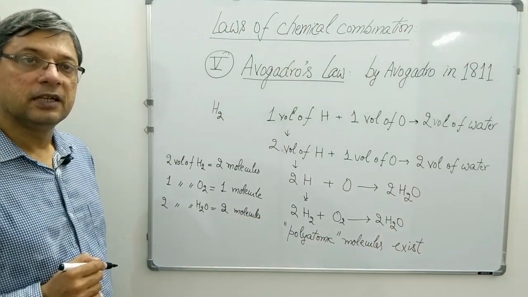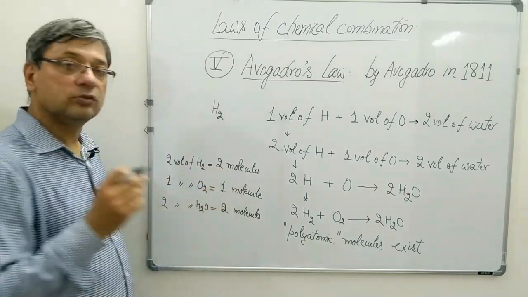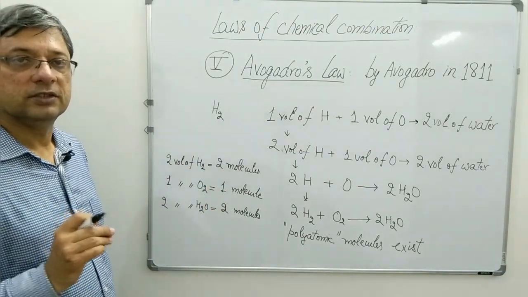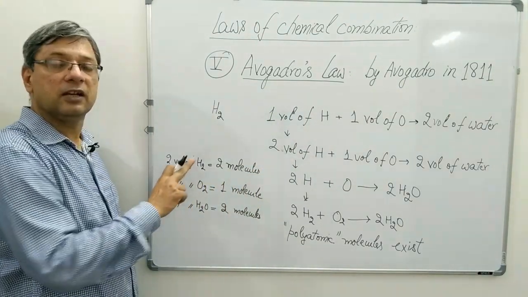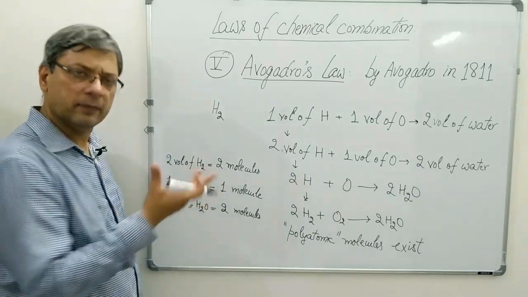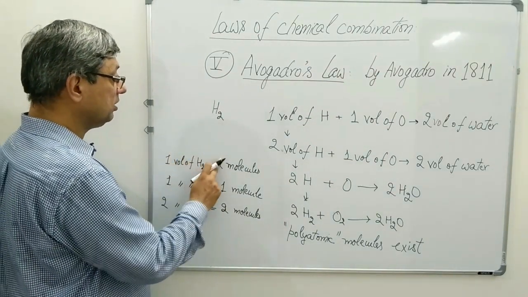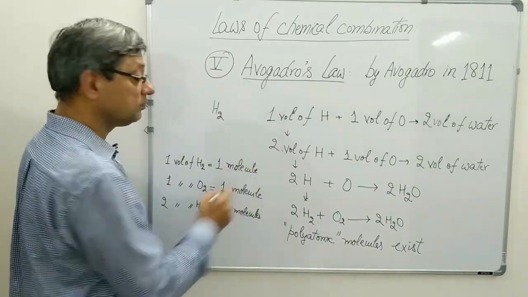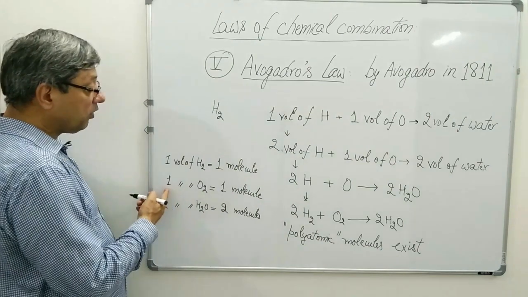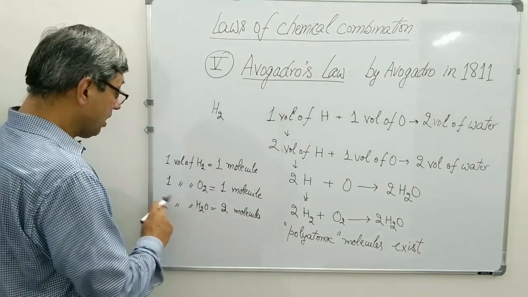If two volumes of hydrogen contain two molecules of hydrogen, divide by 2, so one volume of hydrogen will contain one molecule. One volume of oxygen contains one molecule, no issue.